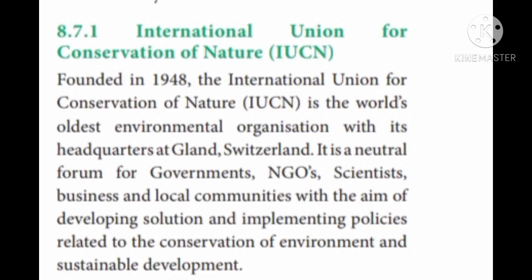There is a special association for this. Founded in 1948, the International Union for Conservation of Nature, IUCN, is the world's oldest environmental organization, with its headquarters at Gland, Switzerland. It is a neutral forum for governments, and it is employed in developing solutions and implementing policies related to conservation of the environment and sustainable development.